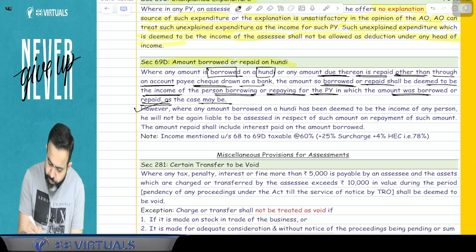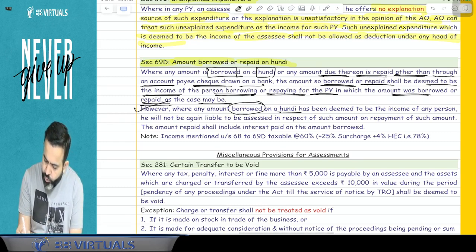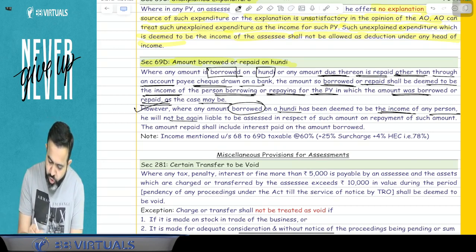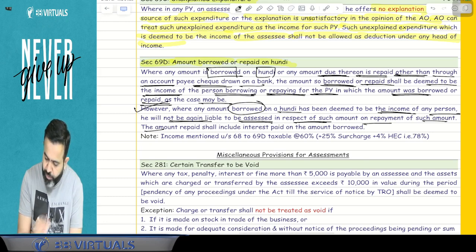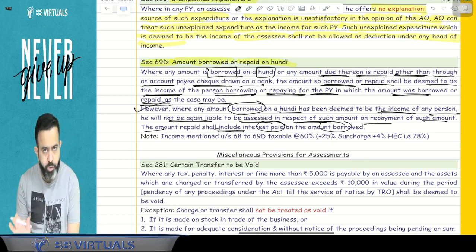However, where any amount borrowed on hundi has been deemed to be the income of any person, he will not again be liable to be assessed in respect of such amount on repayment of such amount. The amount repaid shall include the interest paid on the amount borrowed also.